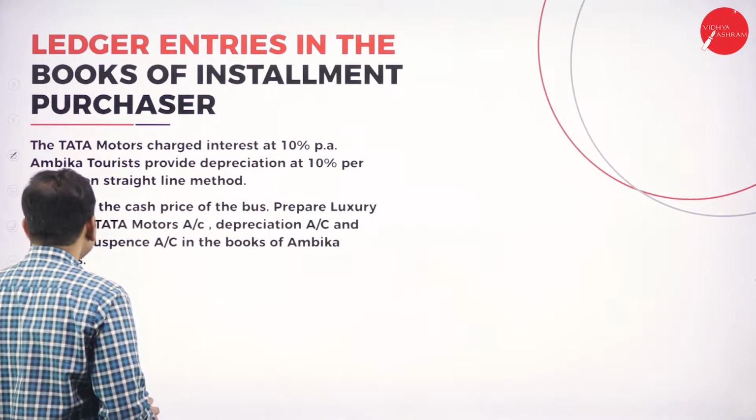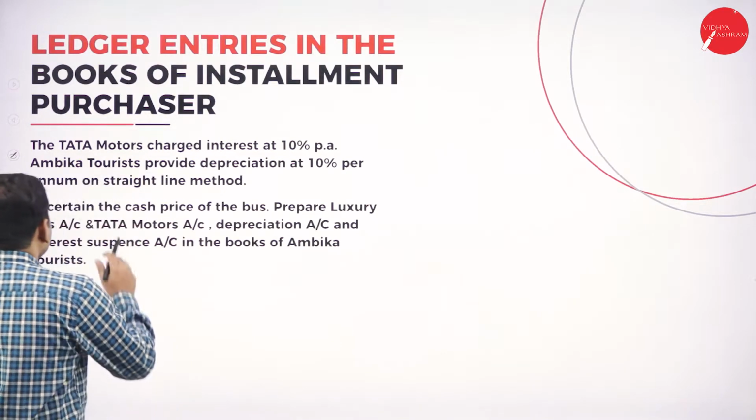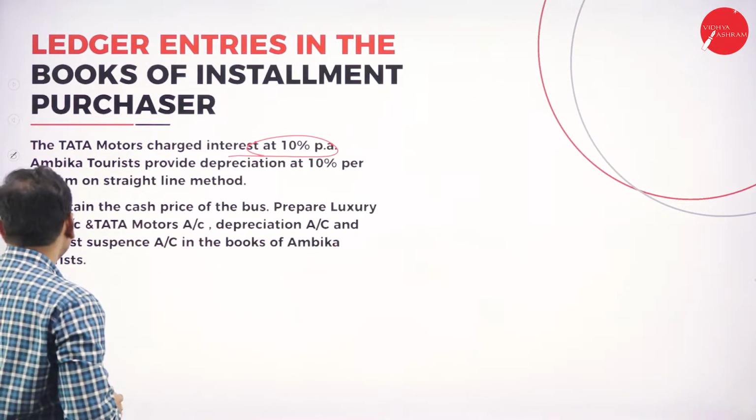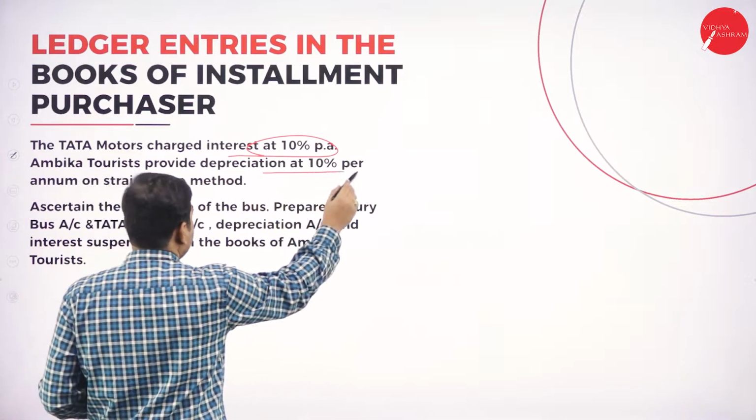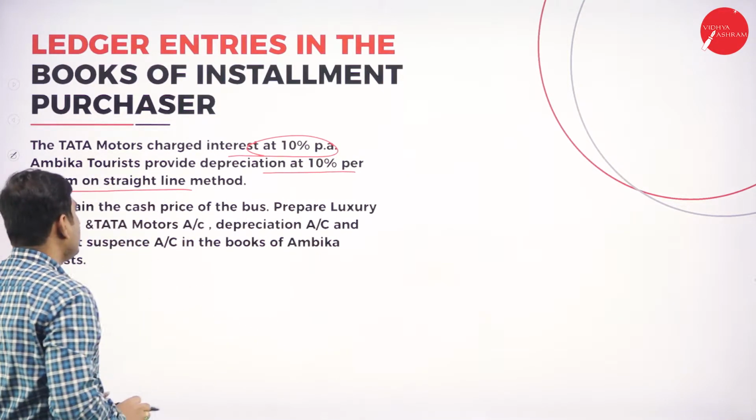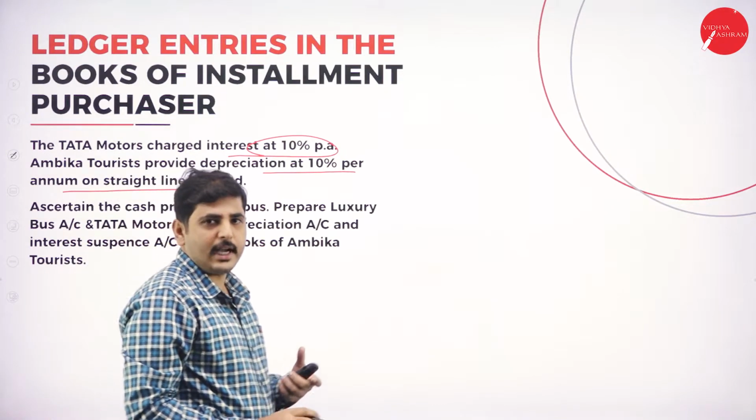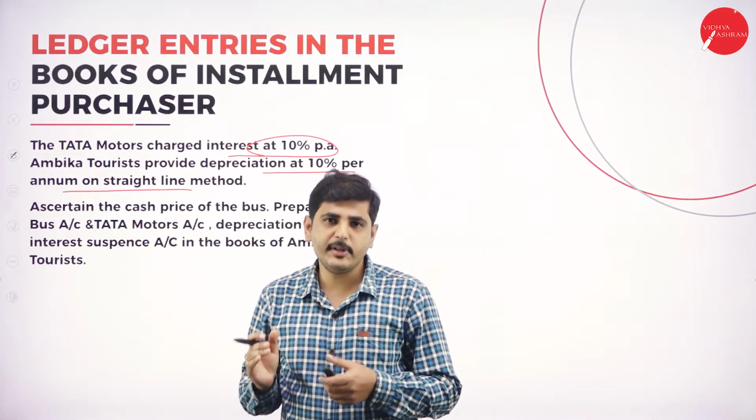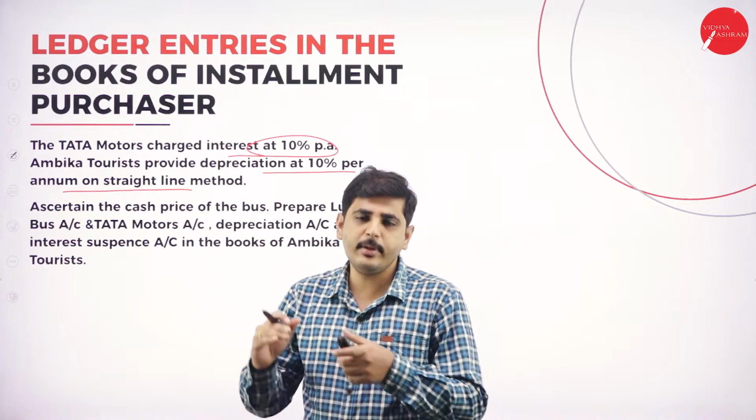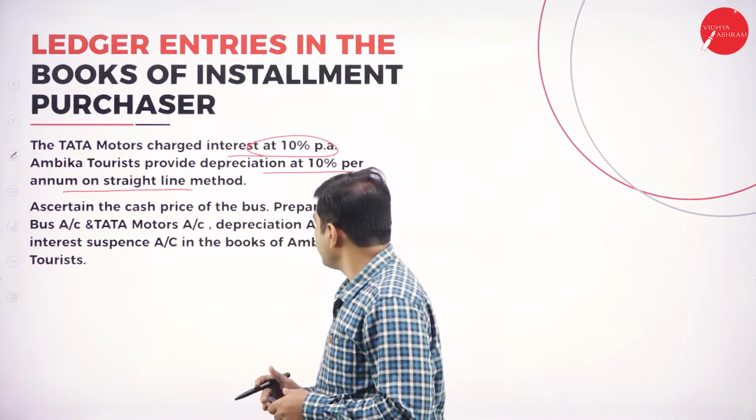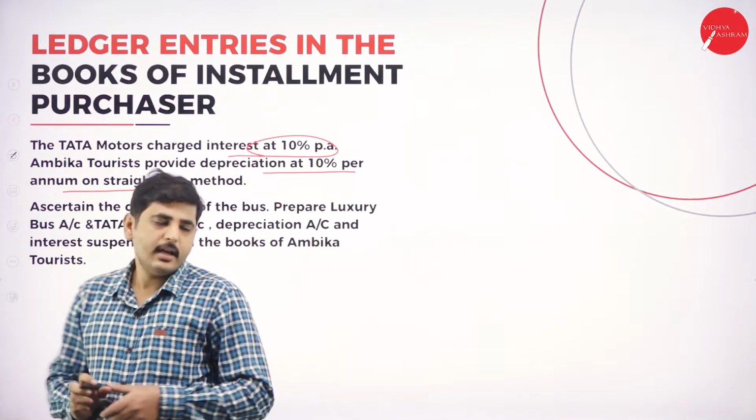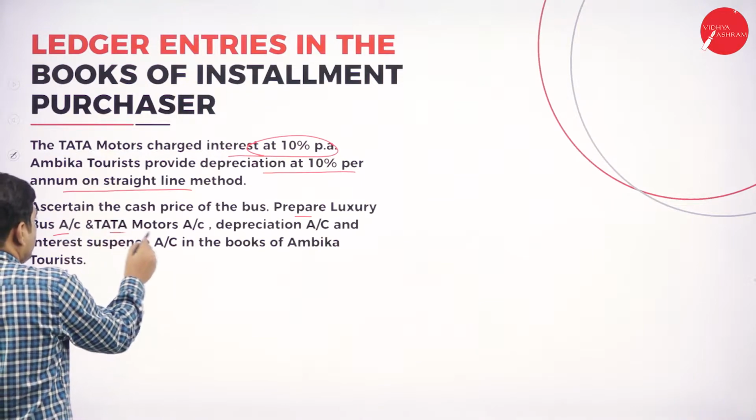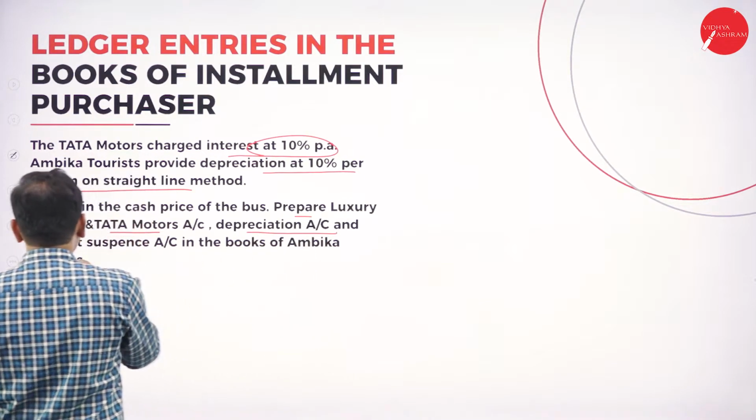Let's go to the other information. Tata Motors is charging interest at 10% per annum. So, the rate of interest is 10%. Ambika Tourist provides depreciation at 10% per annum under the straight line method. So, this problem is on the straight line method or original cost method. Under the original cost method, whatever depreciation you charge in the first year will continue for all the years.